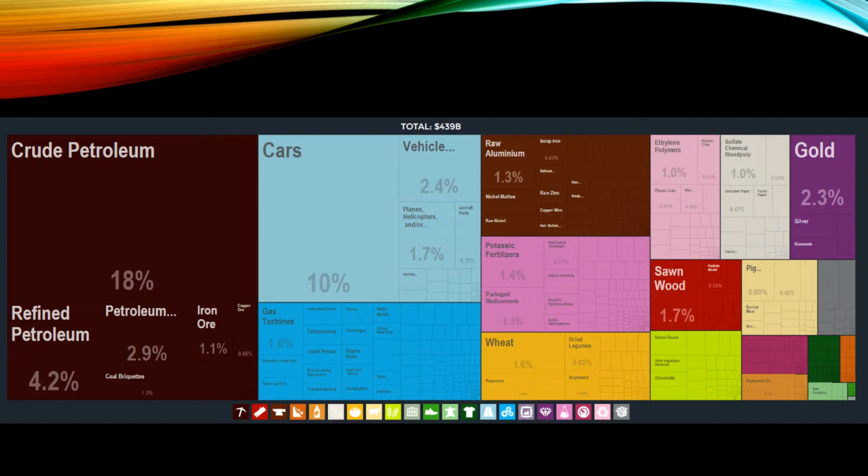During the last 5 years, the exports of Canada have increased at an annualized rate of 0.3%, from $431 billion in 2008 to $438 billion in 2013. The most recent exports are led by crude petroleum, which represents 18.3% of the total exports of Canada, followed by cars, which account for 10.5%.